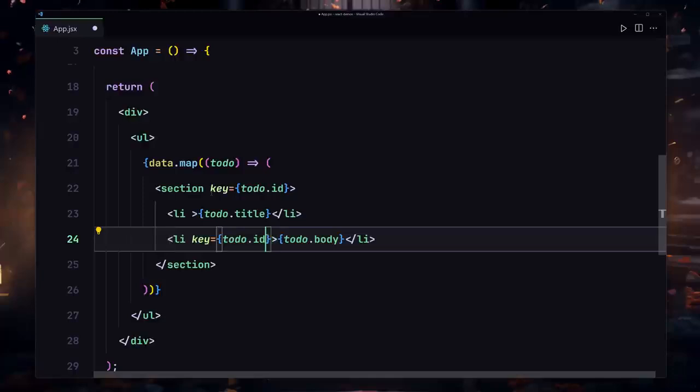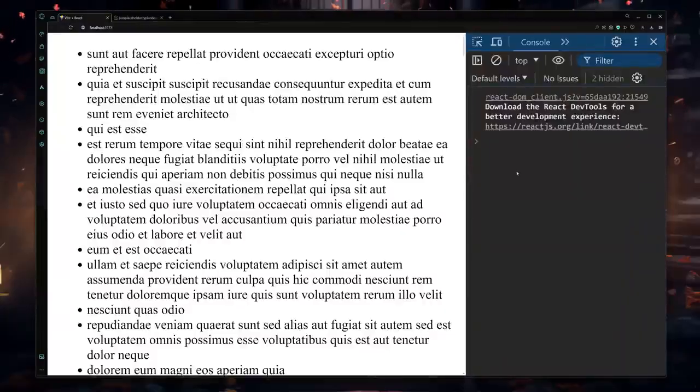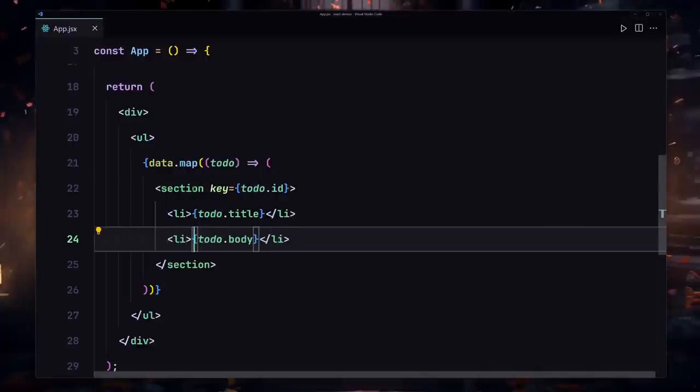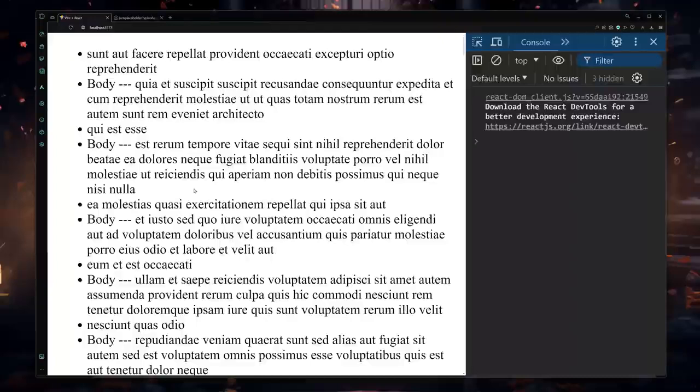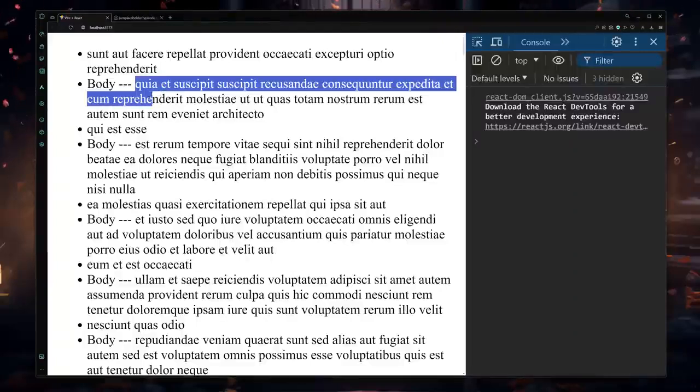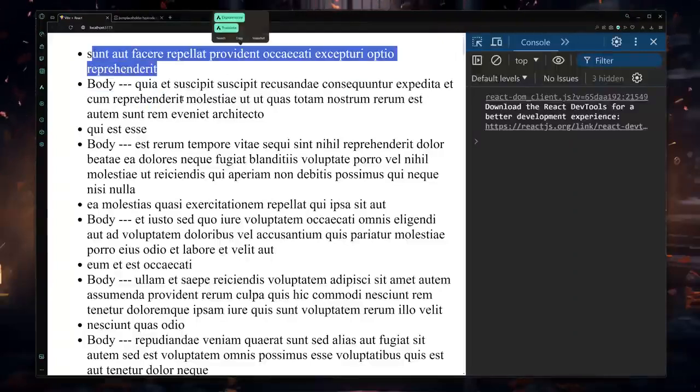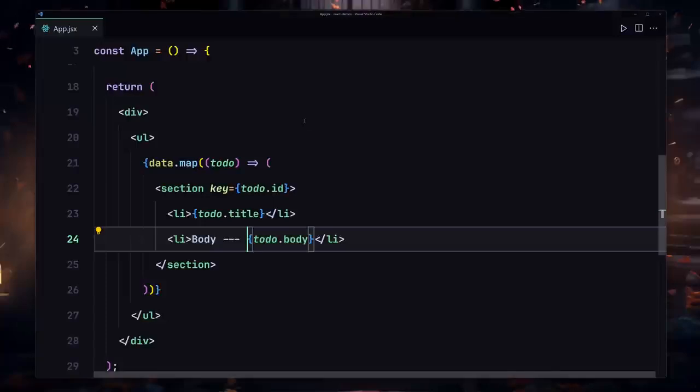You don't need that right here, so I'll just remove that. Okay, save my file and refresh there. We're only getting the title, but I guess we're not getting the body. So if I just write like body and dash dash, yeah, we are getting this body right here. So yeah, this is how we are going to be getting the title, and this is how we are going to be getting the body.